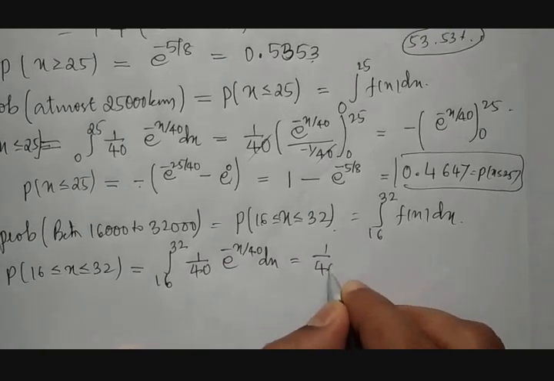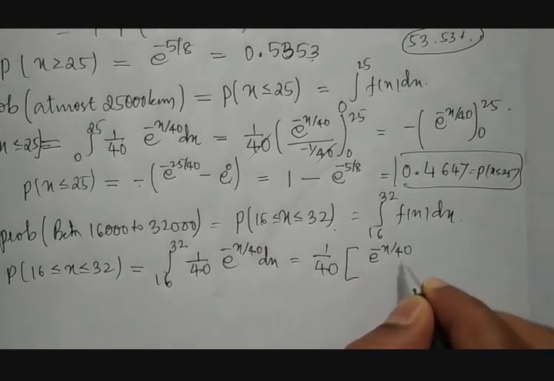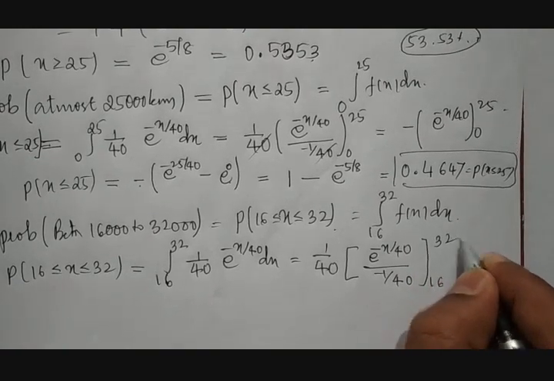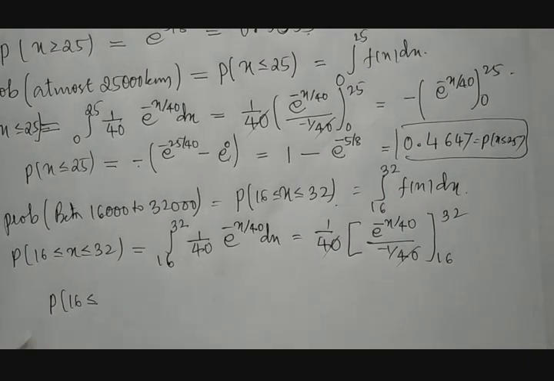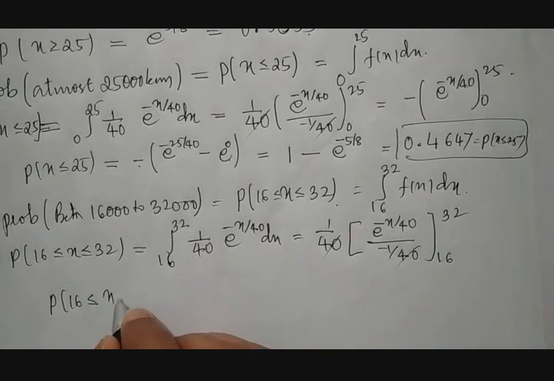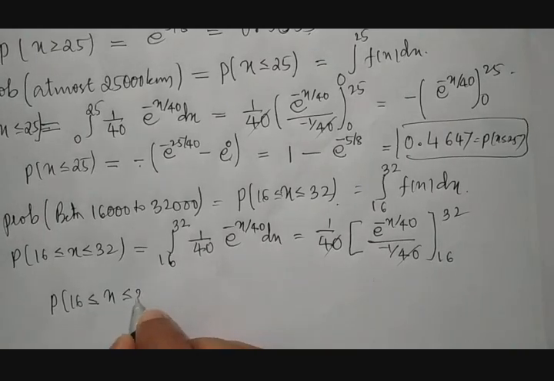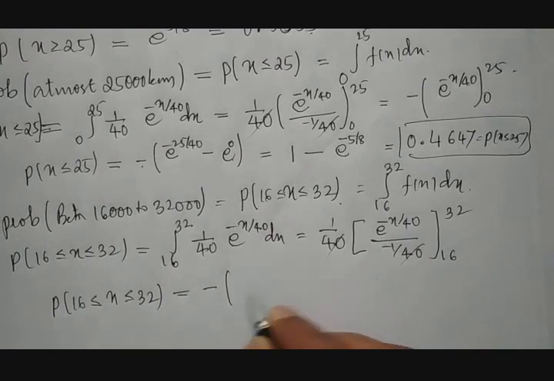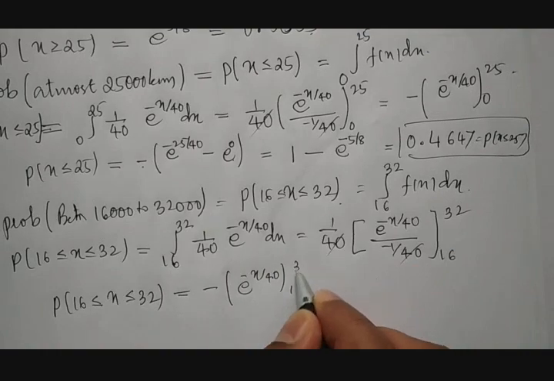So 1 by 40 is common, then the integration of e raised to this is e raised to minus x by 40 divided by minus 1 by 40, between 16 to 32. It gets cancelled. Therefore, the probability is nothing but minus of e raised to minus x by 40 between 16 to 32.